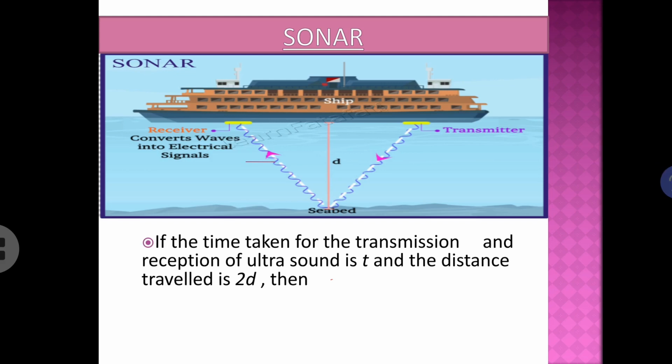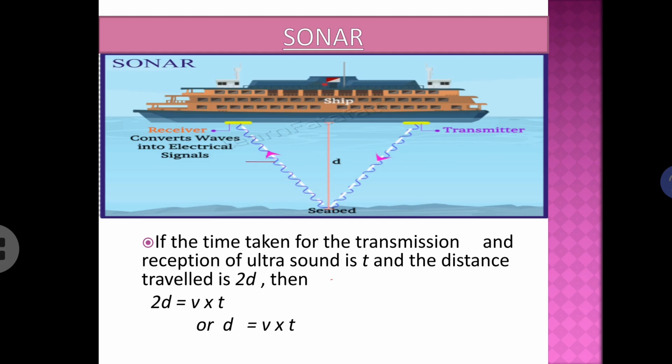So if the time taken for transmission and reception of ultrasound is t and the distance travelled is 2d, 2d comes here because the sound wave is travelling from the ship to the seabed and back to the ship. Hence the total distance travelled by the sound wave will be 2d. So 2d is equal to v into t, because distance is equal to speed into time. Here the speed will be the speed of sound in water, and time is the time we are noting down. So 2d is equal to v into t, and therefore d is equal to v into t by 2.